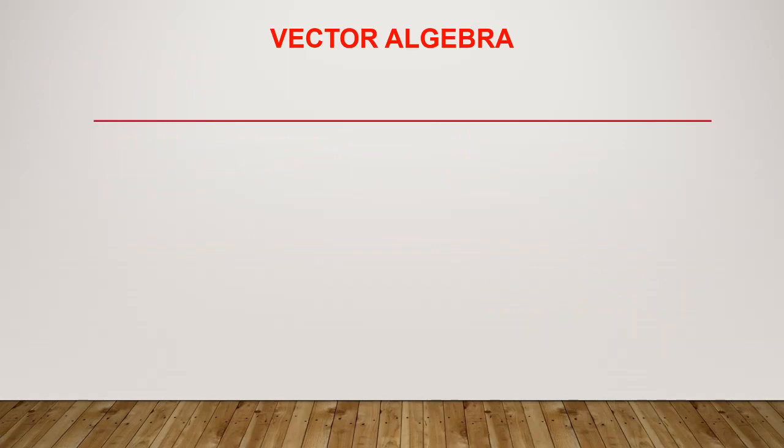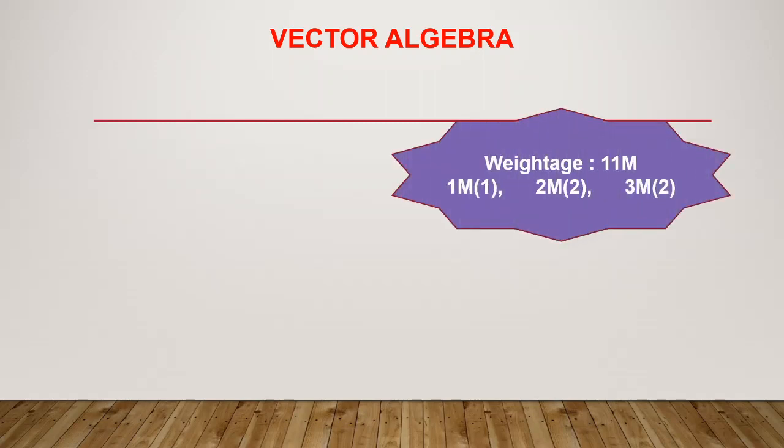Well, dear students, let's start vector algebra with weightage. If you are a Karnataka board student, the weightage of this chapter from the exam point of view will be 11 marks. So there will be 11 marks in the final exam, in which there will be one 1-mark question, two 2-mark questions, and two 3-mark questions. If you are a CBSE student, we can expect 6 to 8 marks from vector algebra.